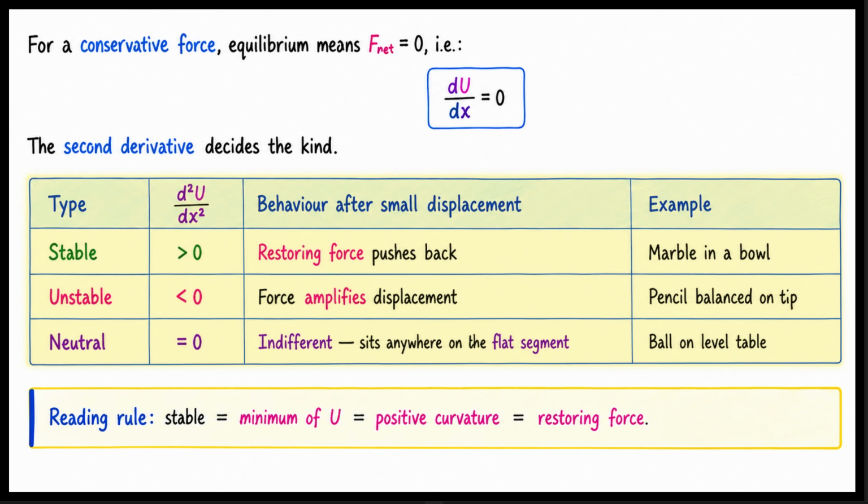Second is unstable equilibrium. The second derivative is less than 0. The curve is concave down. A small displacement creates a force that amplifies the motion. Think of a pencil balanced perfectly on its tip.